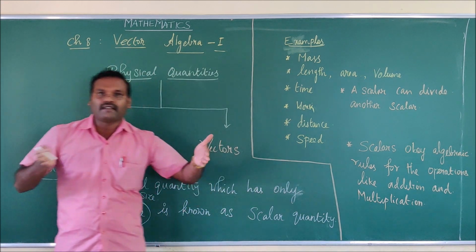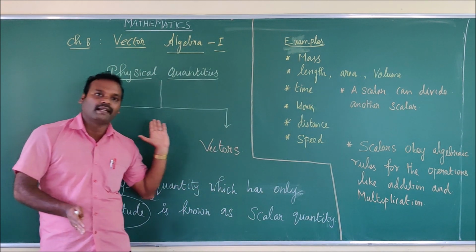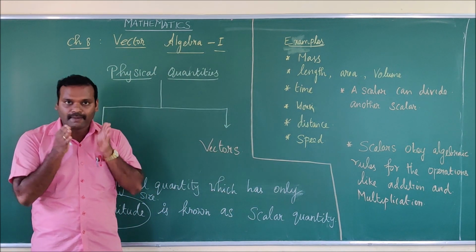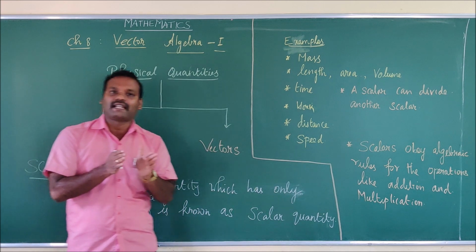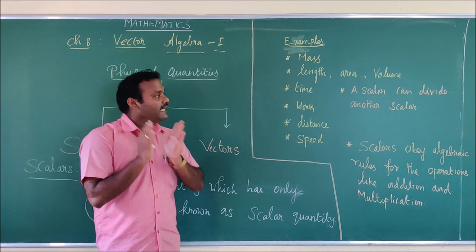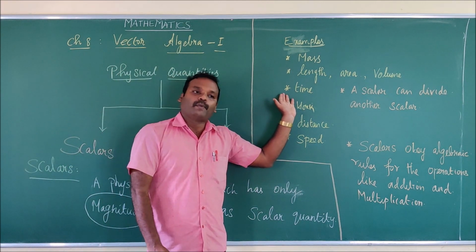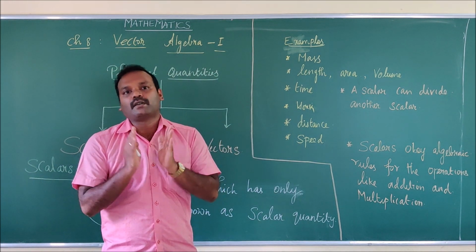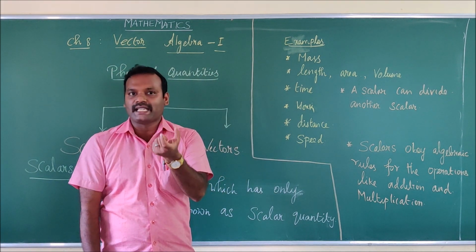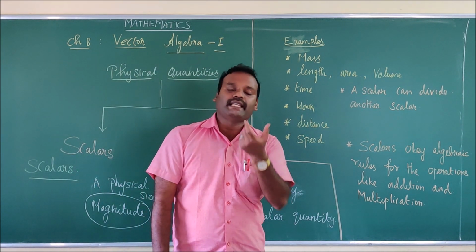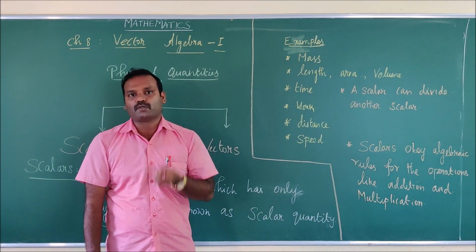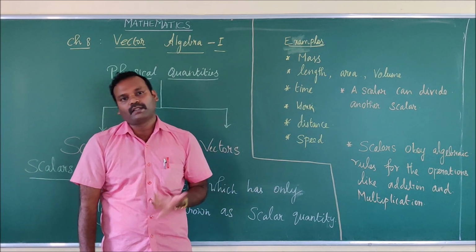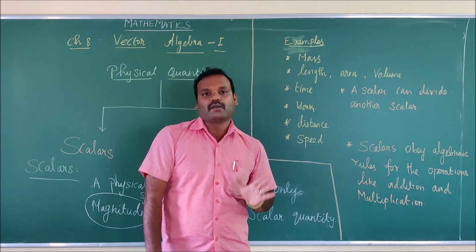Suppose the length of the board is 1 meter or 2 meters; there also I need a magnitude to describe the length. In the same way, if I am doing a work and I take 3 hours to complete it, then the time I am taking is 3 hours. So 3 is a magnitude, that is, a real number. To represent time, I need a magnitude number, so it is known as a scalar quantity.